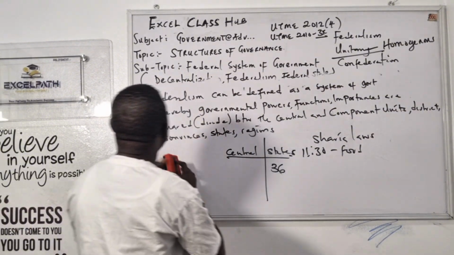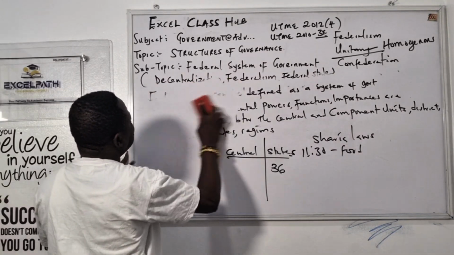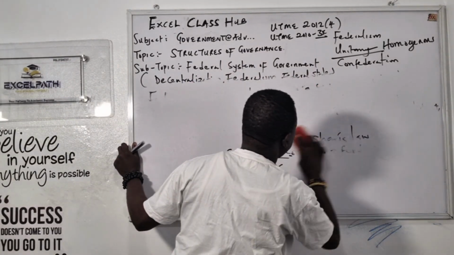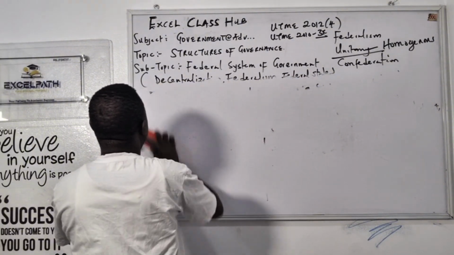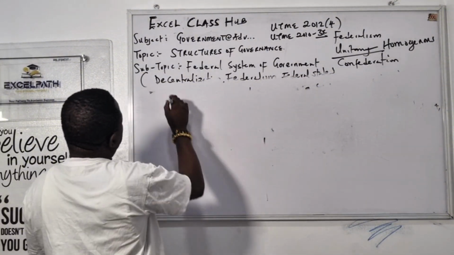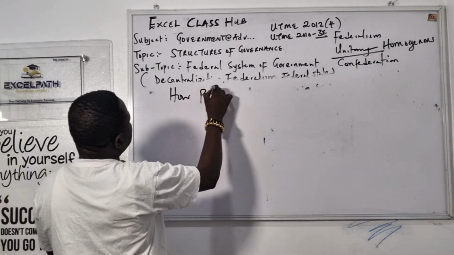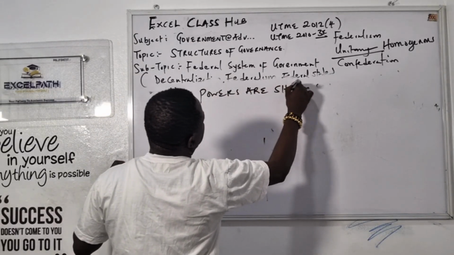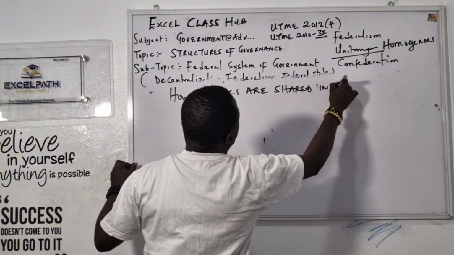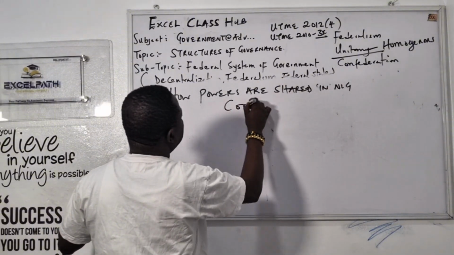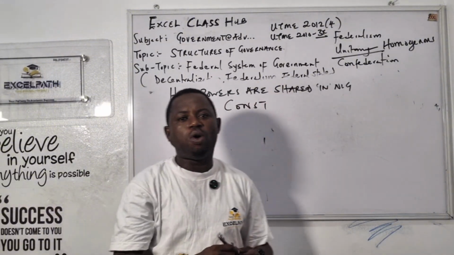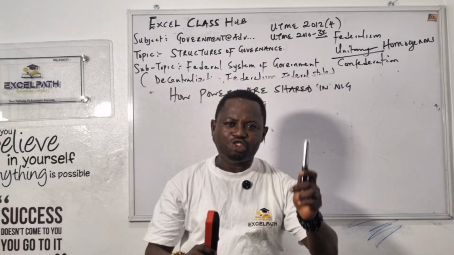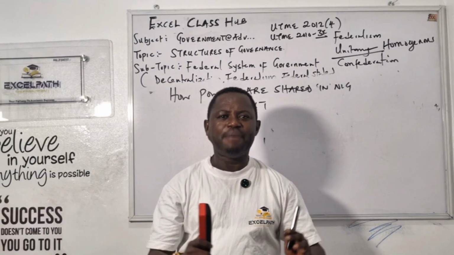Now look at this before I forget. In your federalism, our powers are shared in the Nigerian constitution. That's why I mentioned that there is division of power between the central and the state. Power is being divided between central and state.